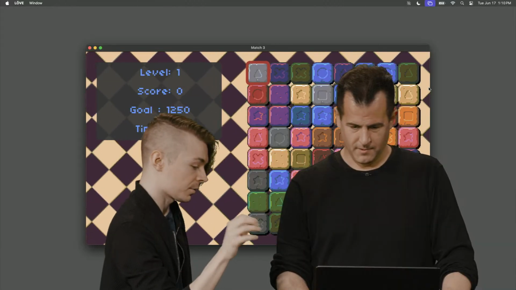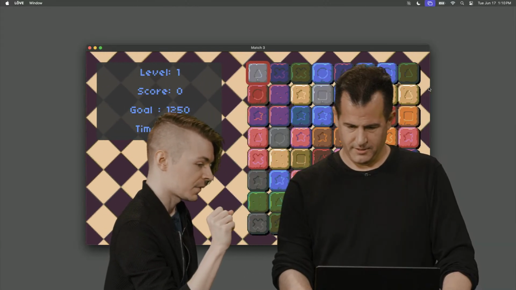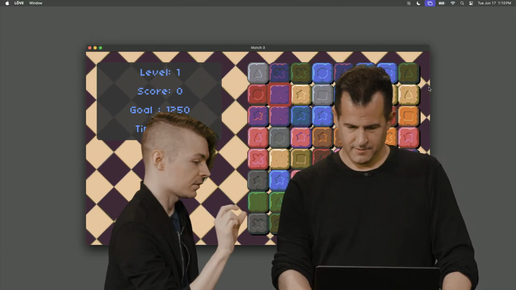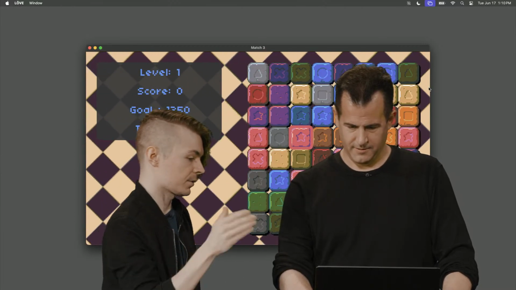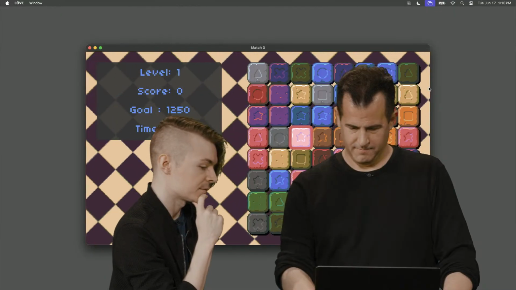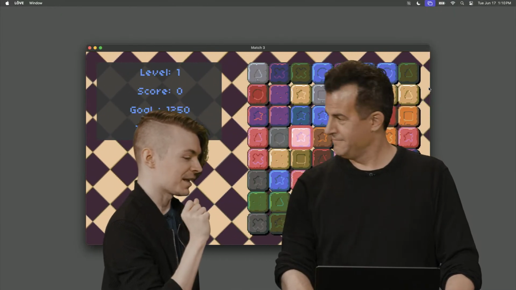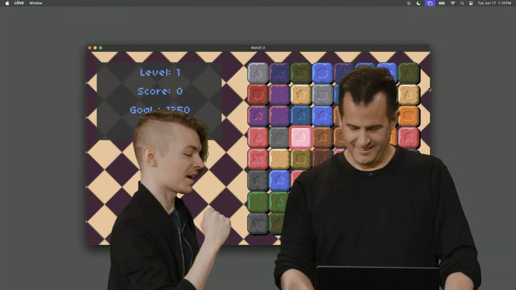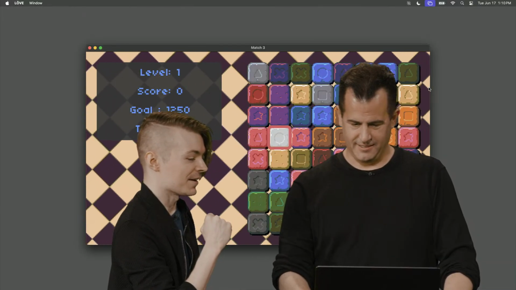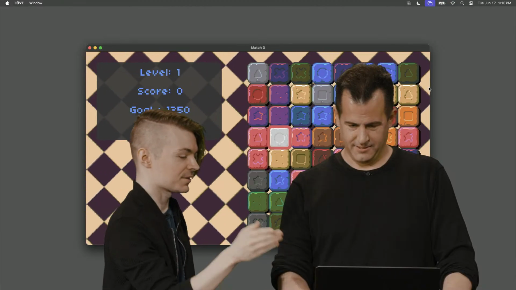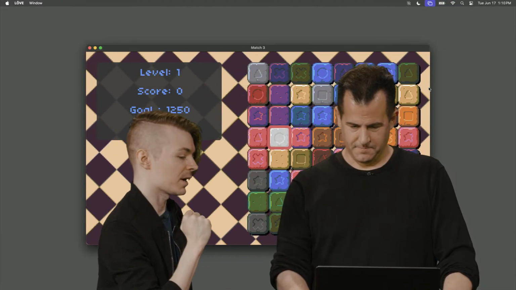So the controls are arrow keys will move your cursor around. And then if you press enter, you'll select a tile to swap. And then you can swap it with another tile adjacent to it, directly orthogonal, left or right, top to bottom. So that will click it in place. Then you want to move to the tile that you want to swap to. So click it once. You had it selected there, so now you have that one selected. Now you can move into top, right, left, or bottom.